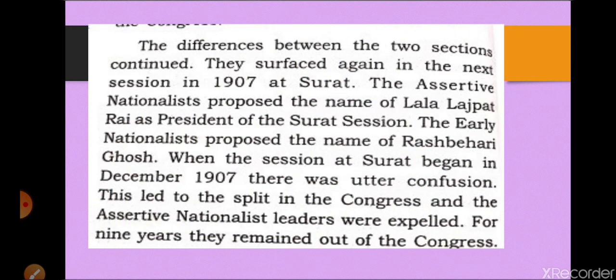So the next and last point of this video that I am going to discuss is the split of Congress of 1907. We know well that there were two wings in the Congress, assertive nationalists and early nationalists. One was thinking that Britishers are well and good and they are here for the betterment of India.